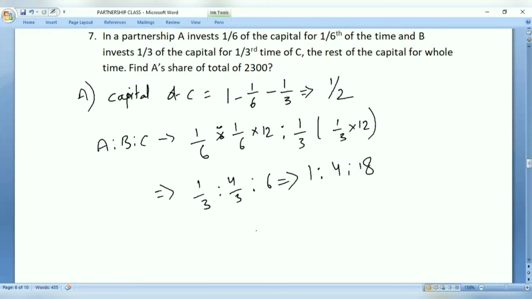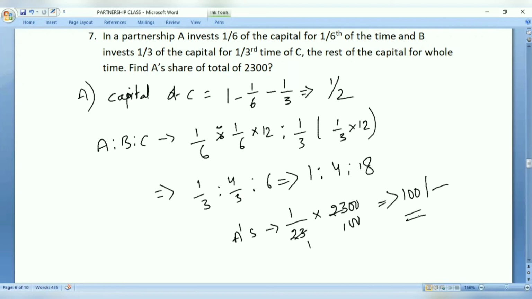So total component is this. We are asked to calculate A's share. So that means 1/23 into total profit is 2300. So 23 ones, 23 100s. So the share of A is 100 rupees.